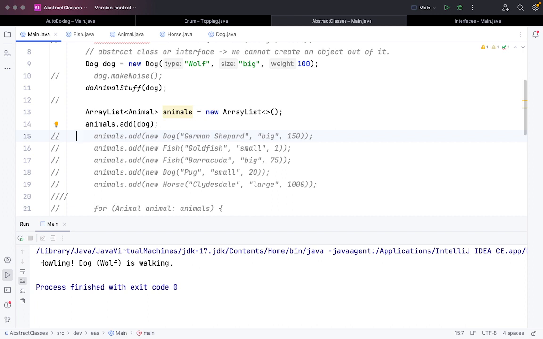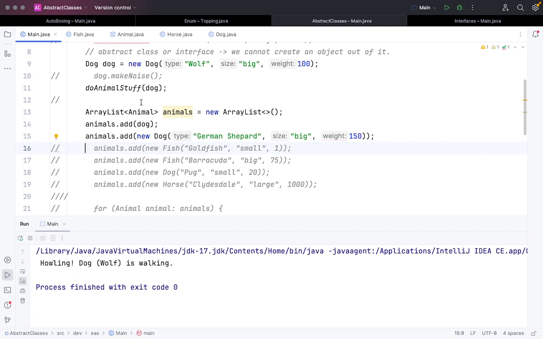So let's say, because animal now, I can add animals.dog. Dog is an object of the class called dog, but since it's inherited from the animal, it will accept it. Likewise, I have added one more dog, a German Shepherd, specifying its size and weight. So let's add fish also.